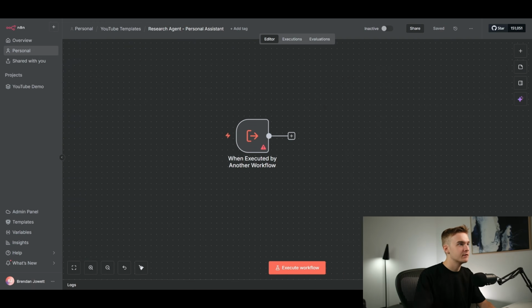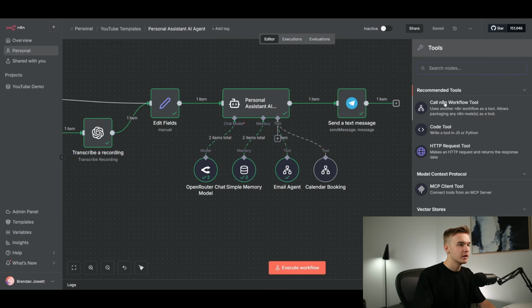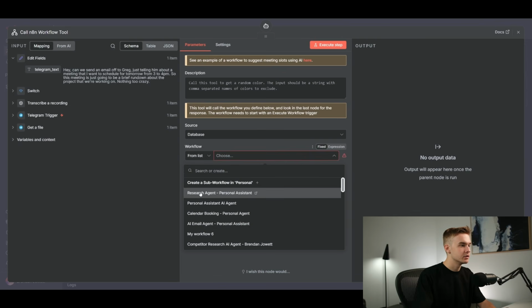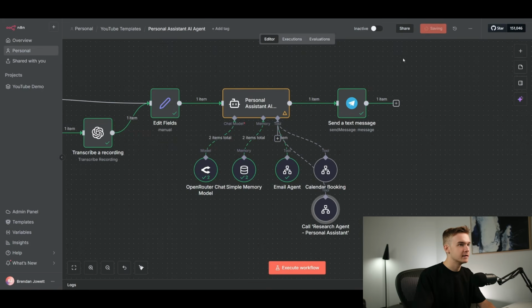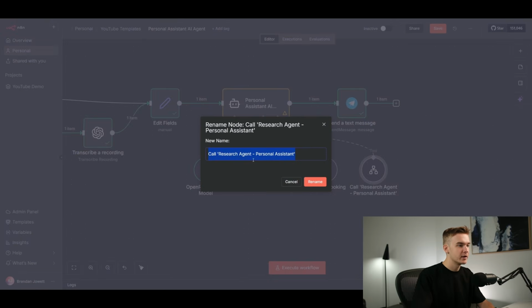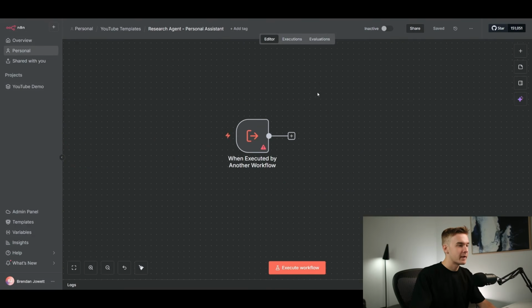Make sure that's saved, jump back to our main agent, create a new tool called n8n workflow. We're going to choose the research agent. We're then going to hit the save button on our end here. I'm going to rename this just the research agent to make it super, super simple. I'll jump back into our research agent.